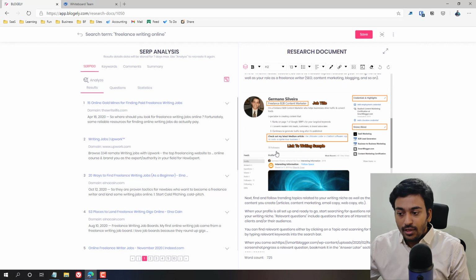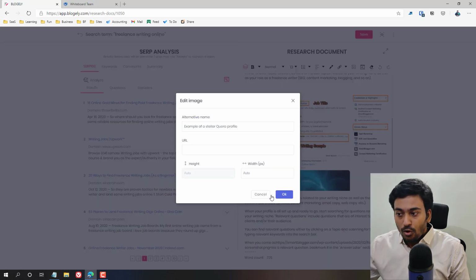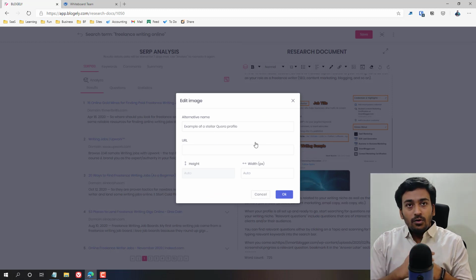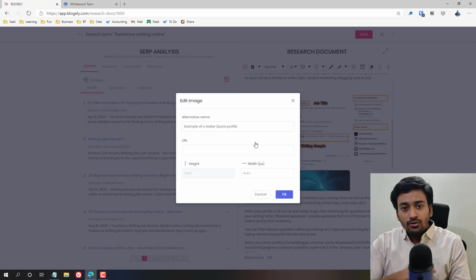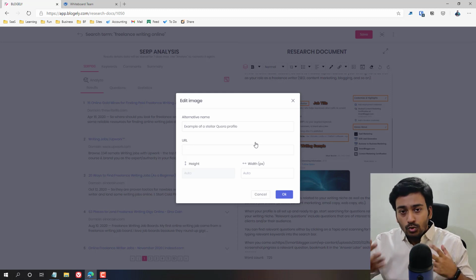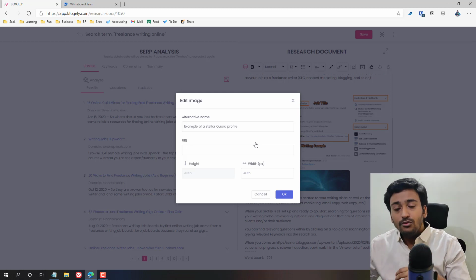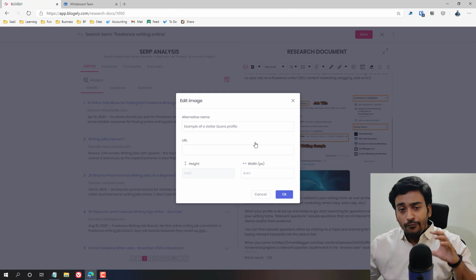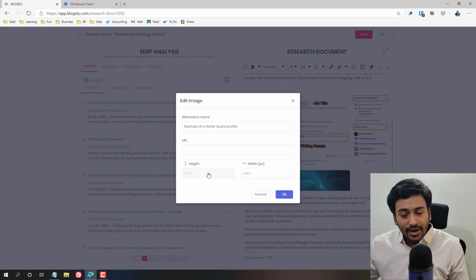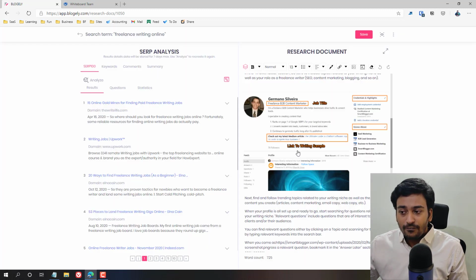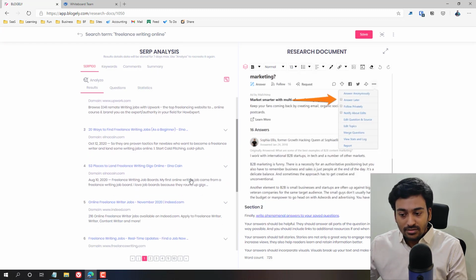You can see all the options to center it, delete or edit it. We can give alternative names. This is good because one of the features is that they also offer AWS hosting, where we can host directly and bring images from there. I don't use it, but if you want to, you can give the alternative name, define it, and give a hyperlink. All this stuff is possible. So that is what the research step of SERP 100 does.